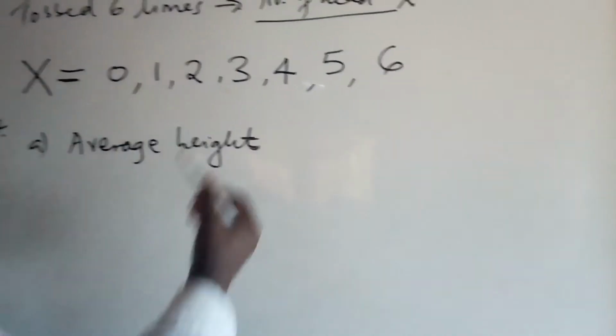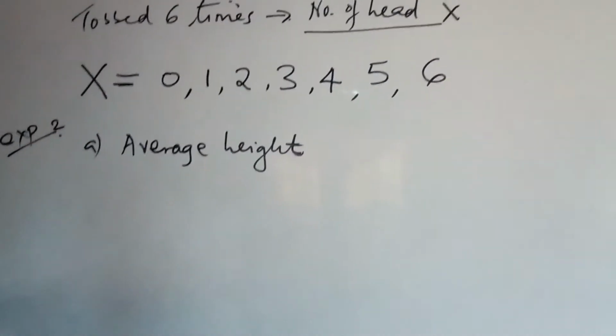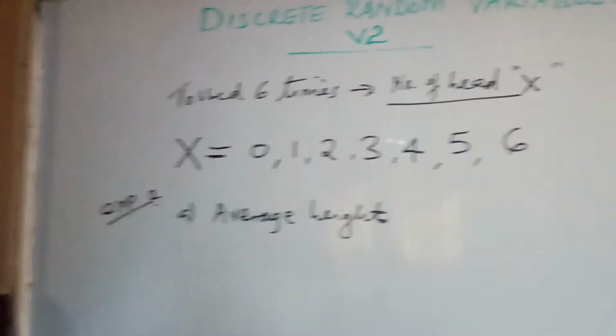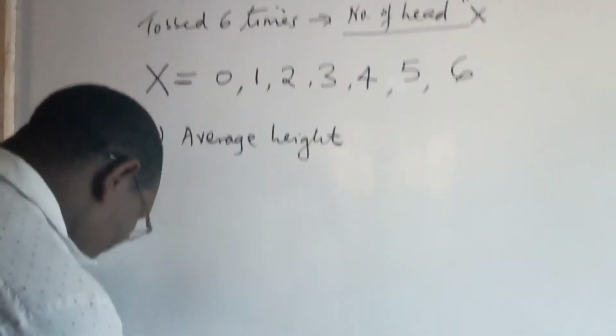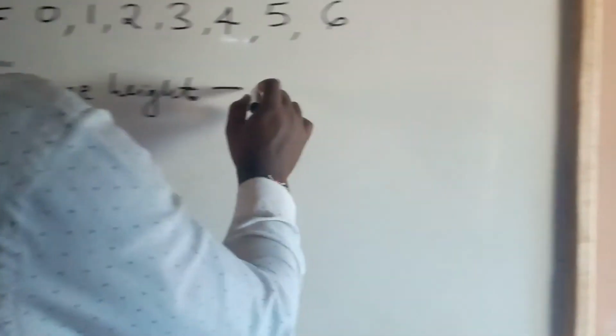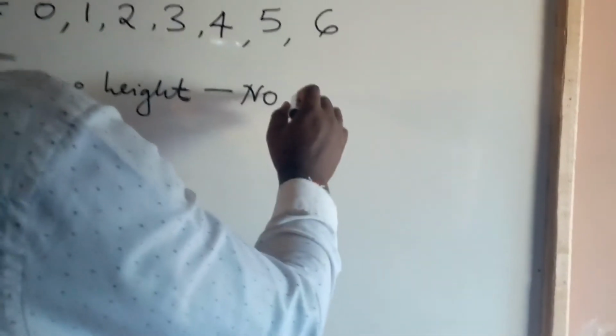Of course, average can take any measure because height is in continuous scale. So height is measured on a continuous scale, so this one is not discrete.